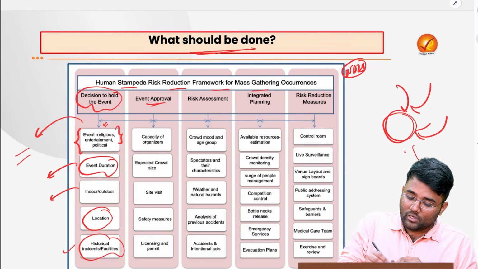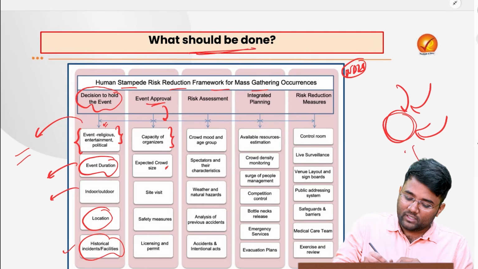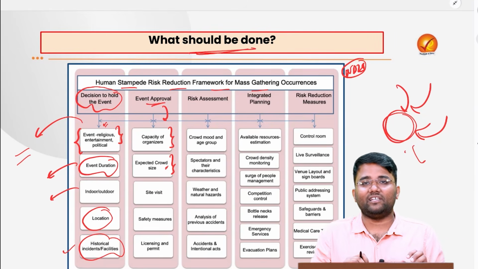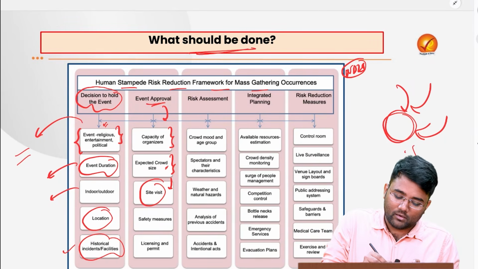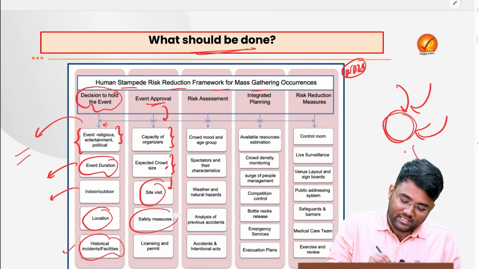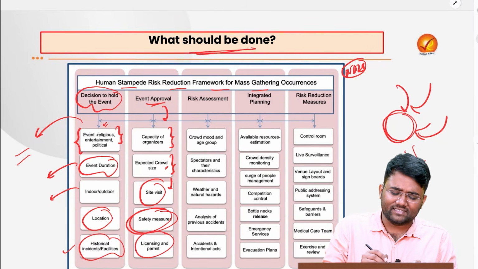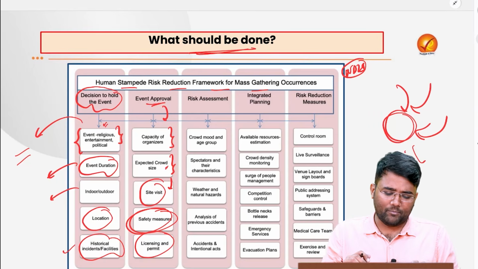Then for event approval, the capacity of organizers needs to be evaluated. We also need to see the expected crowd size, which needs to be provided properly. A site visit by the law enforcement personnel should be ensured. Safety measures need to be maintained properly. Licensing and permits etc. related to fire, electricity etc. need to be given in a proper manner.